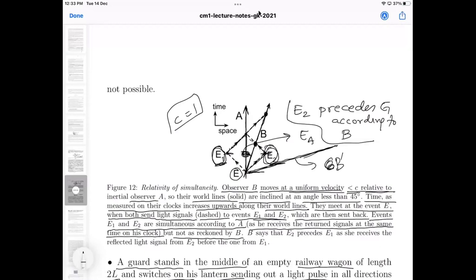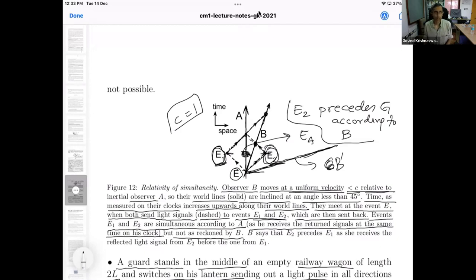Yes, sir. I was asking, from seeing it, I think B prime never observes E2. In that frame, E2 never happens. I think that, yeah. Okay, you may be right. I should draw this carefully. You may be right.